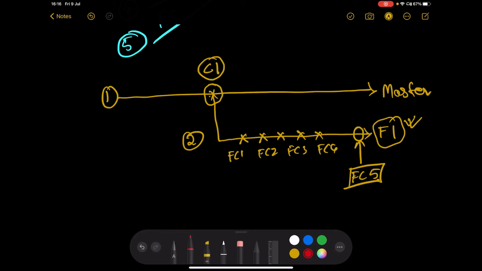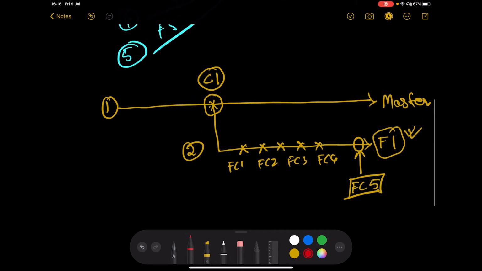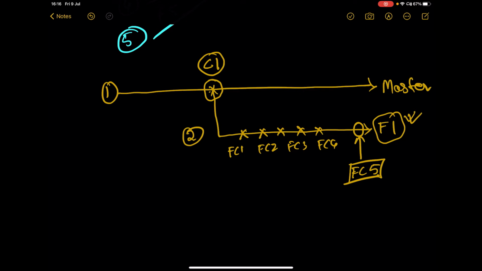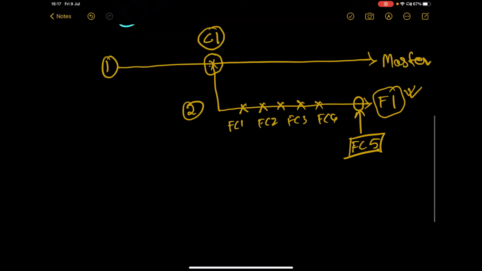Now, guy number one, who is working on the master branch, is still working on it, and he has committed several changes. After guy number two checked out the F1 branch, guy number one might have made several changes on the master branch. Let's say C2, C3, C4, C5, and C6. And this is the current commit the master branch has, C7.